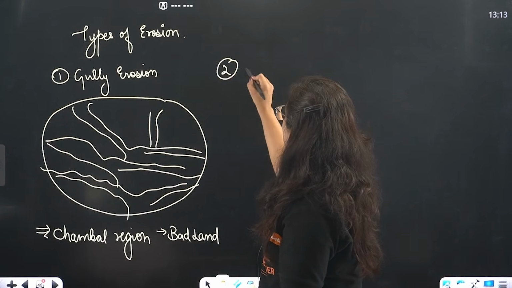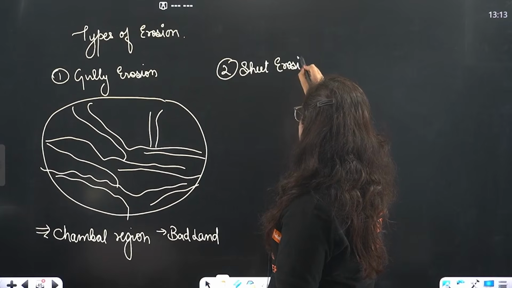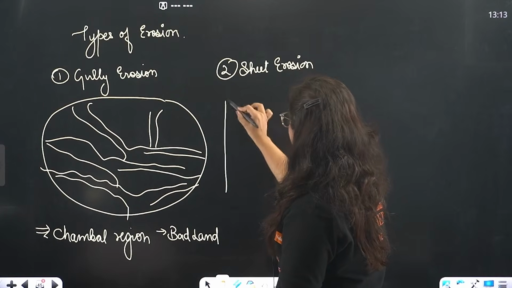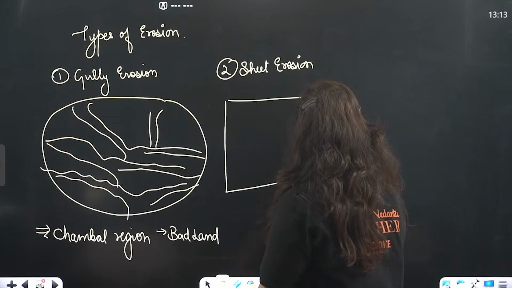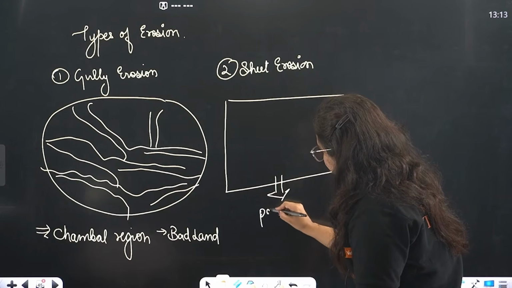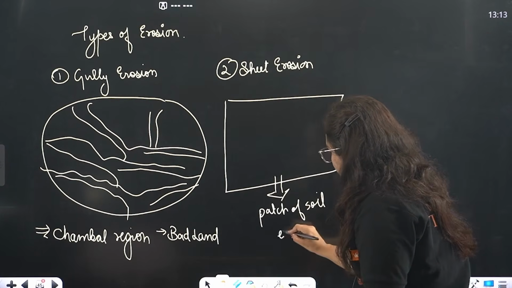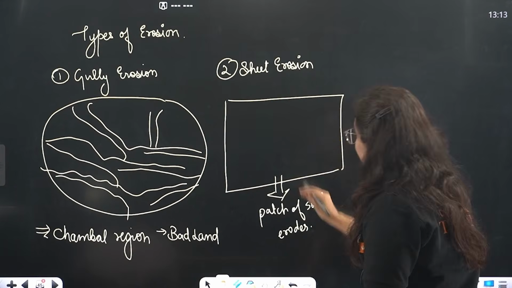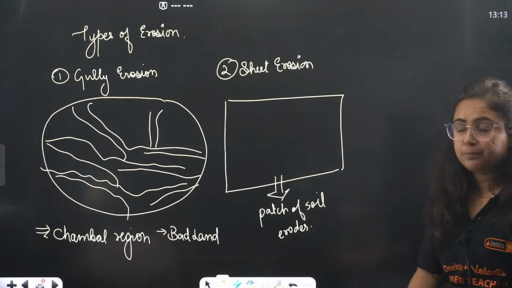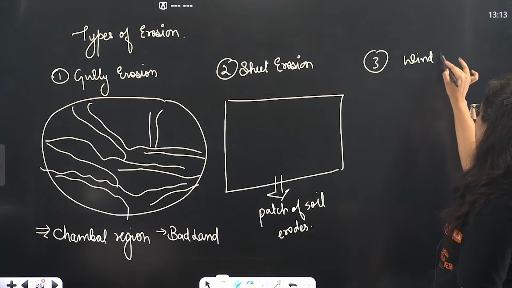Second one is, beta, sheet erosion. What is it? When an entire patch of soil erodes or washes away, it is known as sheet erosion. The third one is wind erosion. What happens, beta?